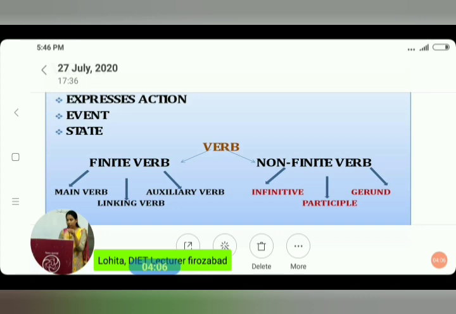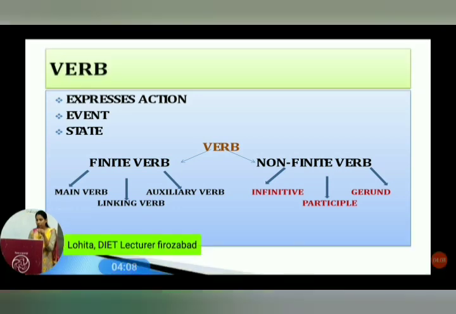Let's take another term. Verb. Verb expresses action, event, and state. It tells what the subject is doing. It tells the action of the subject. Verb can be classified into two: finite verb and non-finite verb.